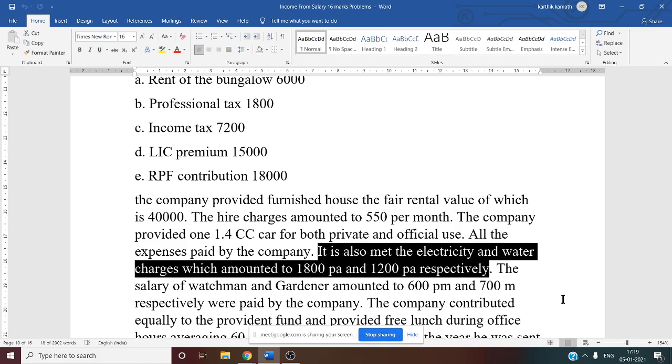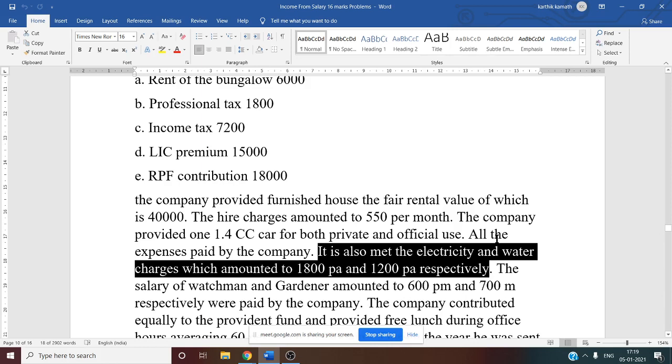We have to consider this one, and why do we have to consider it? Any amount which is paid by the employer, we have to add back to the salary in order to get the taxable salary.